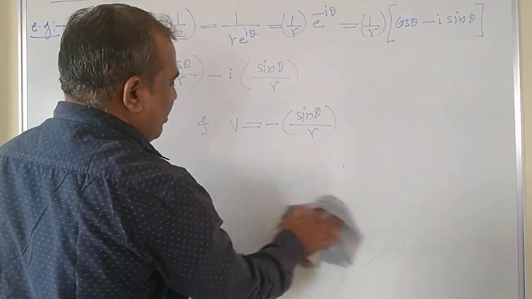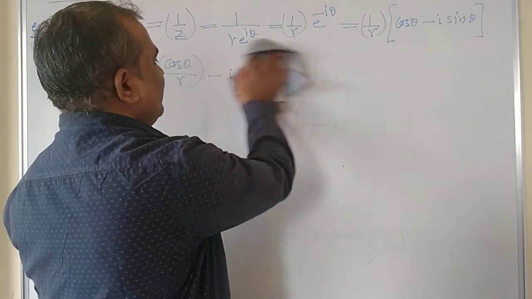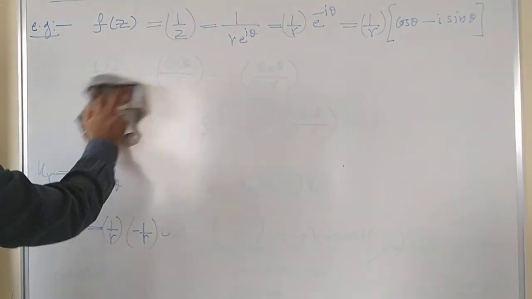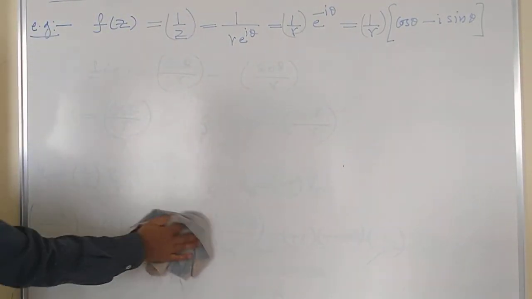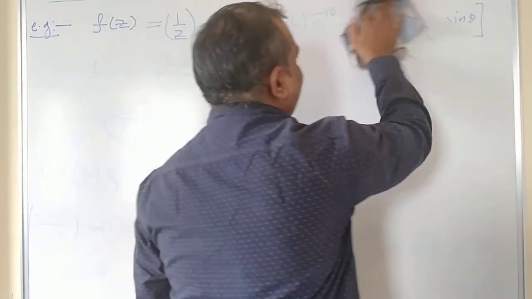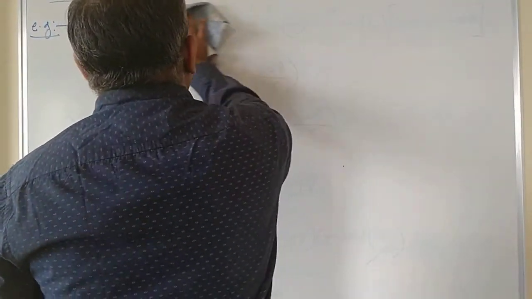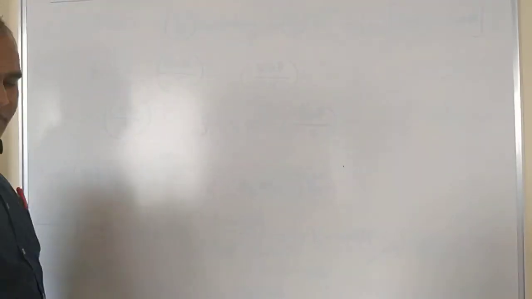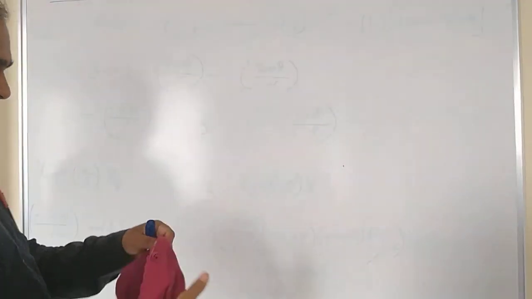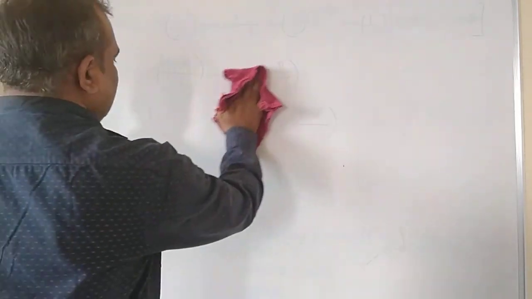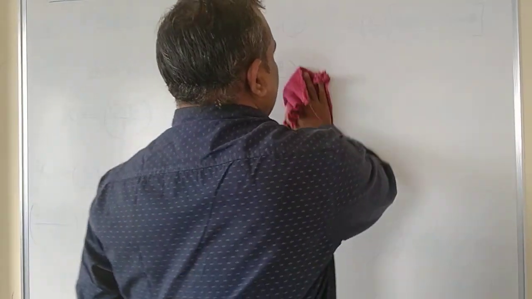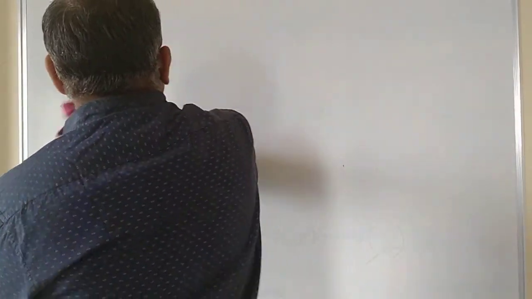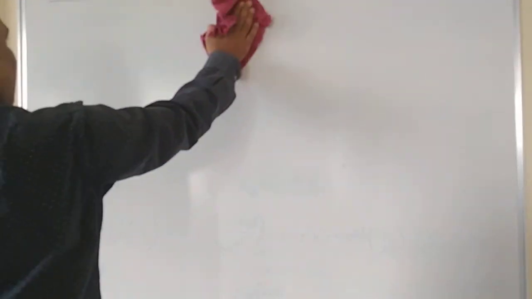So hope both the problems are well understood by you, and now let us proceed to the homework part. I will give you some problems, I will write some problems here, and the rest of the problems I will post on your Google Classroom. So let me write some problems here.